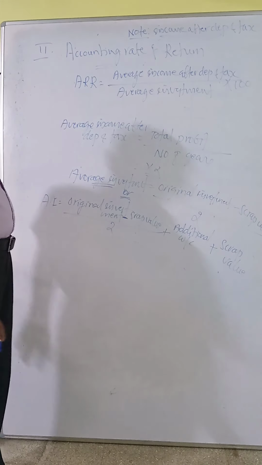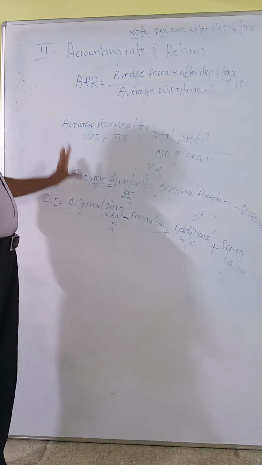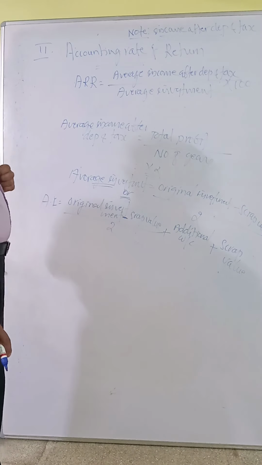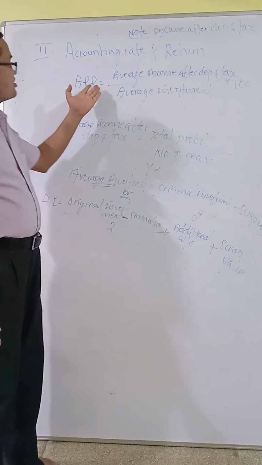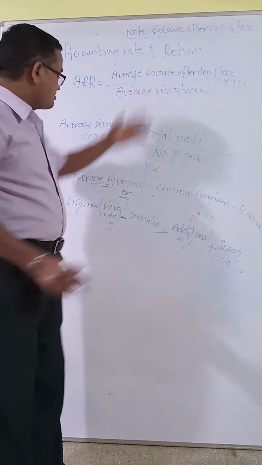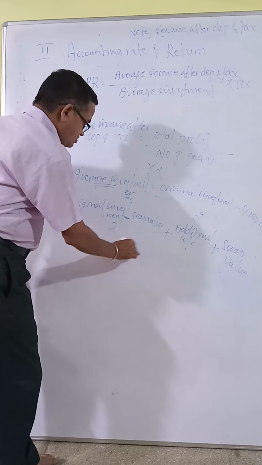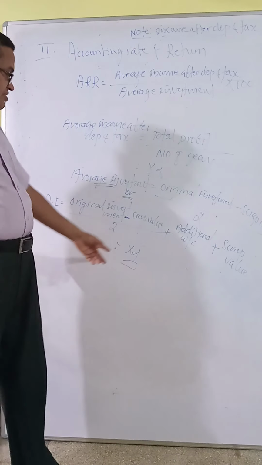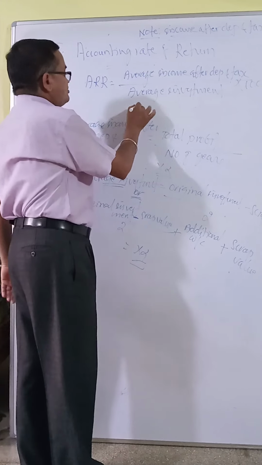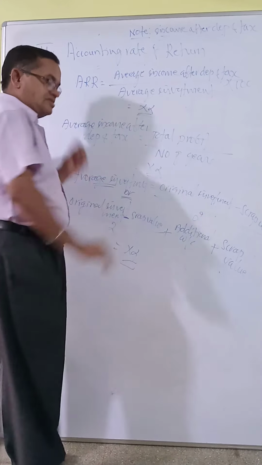So this is the calculation of average investment when additional working capital is given, and we should remember this. Then apply the equation: average rate of return, accounting rate of return equals average income, this amount, divided by average investment, this amount, then multiply by 100, and you will get a certain percentage.